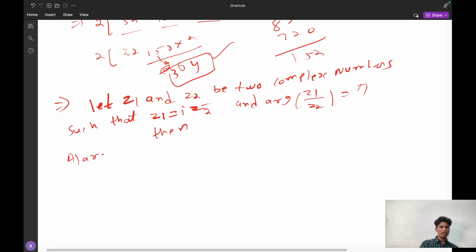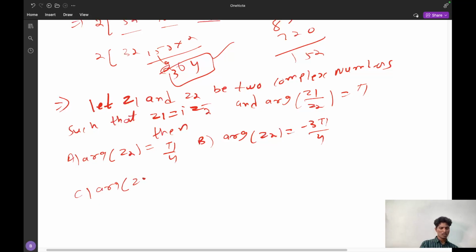Option A, argument of Z2 is equal to pi by 4. Option B, argument of Z2 is equal to minus 3 pi by 4. And third option, argument of Z1 is equal to pi by 4. And fourth option, argument of Z1 is equal to minus 3 pi by 4.